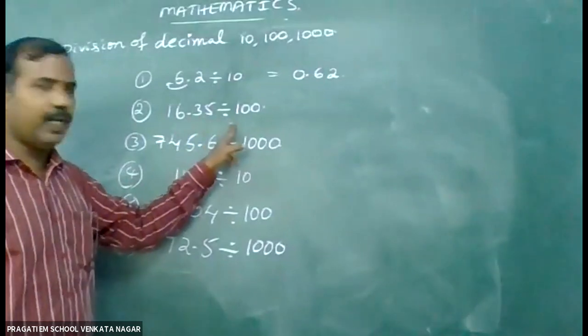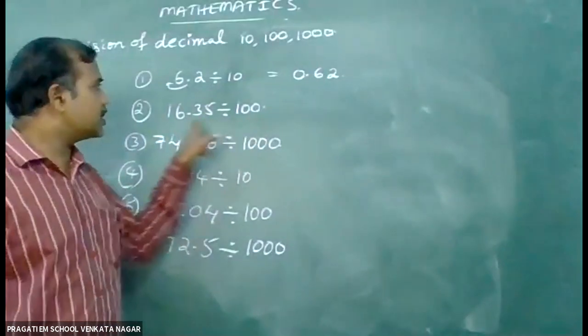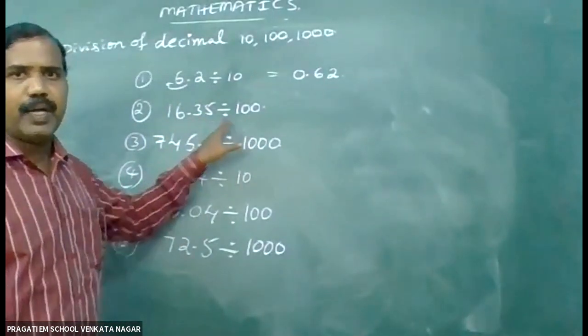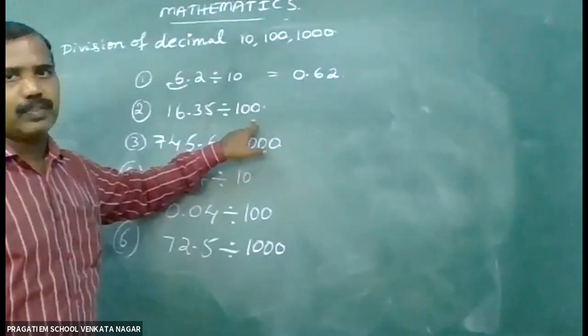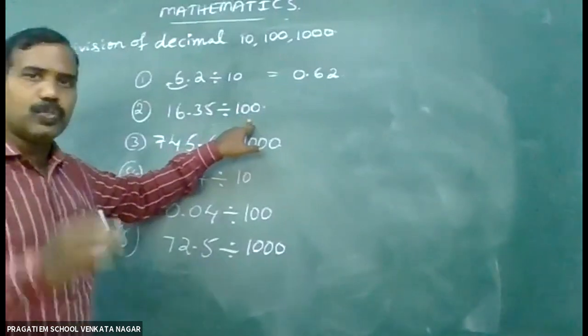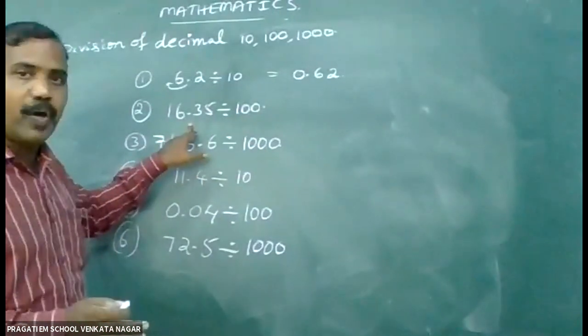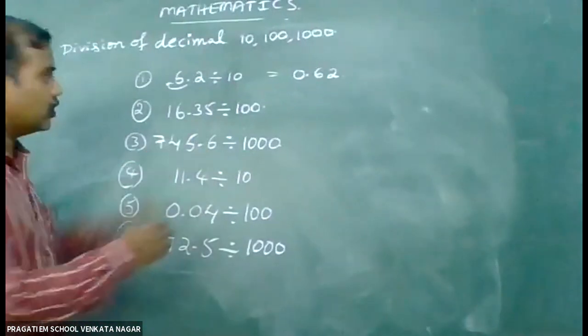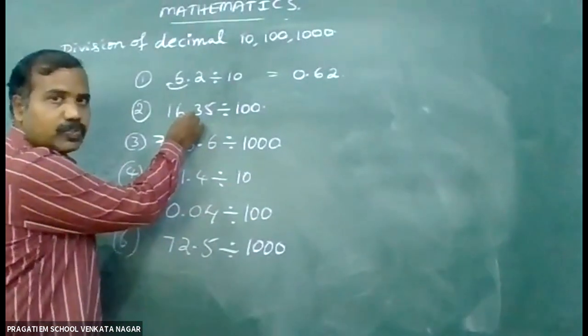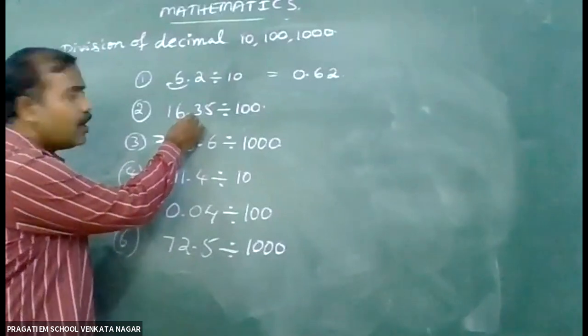Okay, children. Second sum, 16.35 divided by 100. Here in 100 there are two zeros. Since it has two zeros, the decimal point moves two places to the left side.